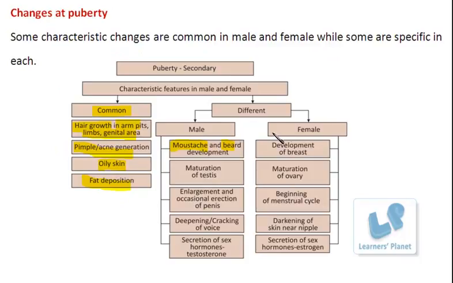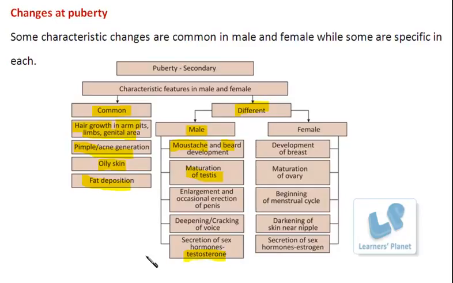Further, there are some different features which develop among males and females. In the case of male, I have just mentioned previously the development of hair in the form of mustaches and beard. Besides that, the maturation of testes takes place. Testes are the male gonads which secrete the hormone testosterone. So this is one of the functions which takes place during the secondary growth.